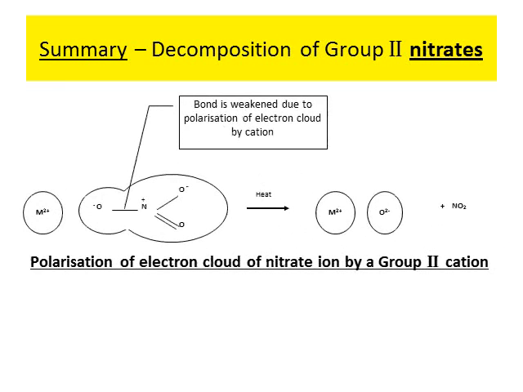Diagrammatically, this would be it. As you can see, the idea of decomposition is that the M2+ is pulling, as physically shown here, the O- towards itself. And what really happens is the bond is weakened if the M2+ has a strong pulling power, a strong polarizing power.